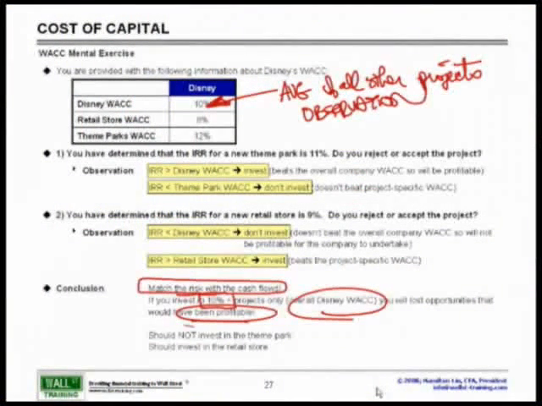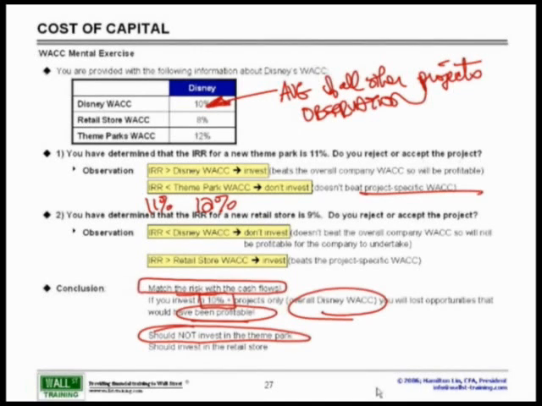We should not invest in this particular theme park. Why not? Because our 11% IRR is less than the WACC of the theme park, and therefore it did not beat my project-specific WACC, do not invest. I, however, should invest in the project of the retail store because I have a 9% IRR versus an 8% WACC. And when you look at it from that perspective, I should invest because I did beat the project-specific WACC.